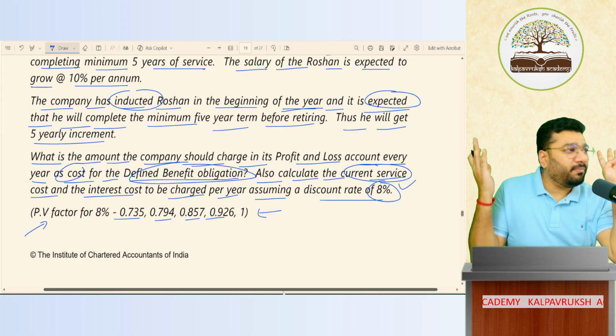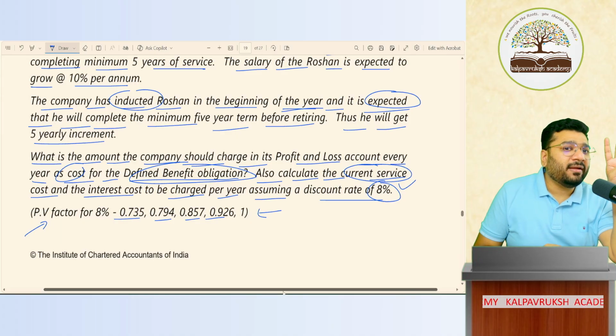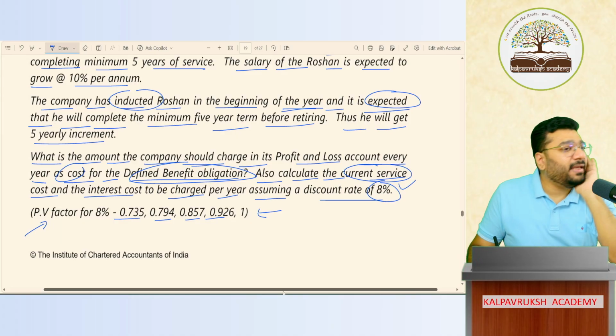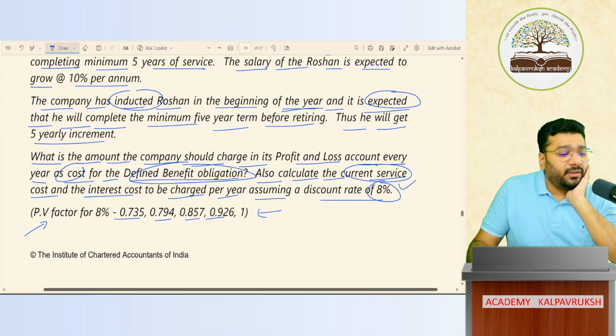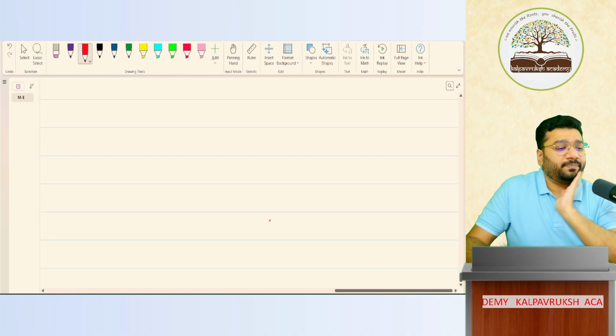If you do the ledger, it will become very big. So you do it using the liability sheet. That's all they've asked. Anything else? Then ledger not required. Balance sheet presentation not required. P&L presentation also not required. Got it, not got it? Chalo.